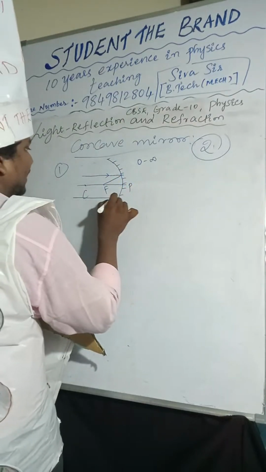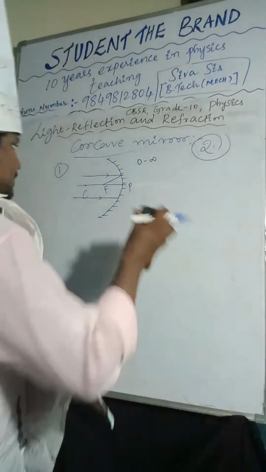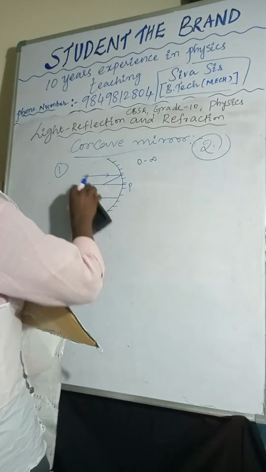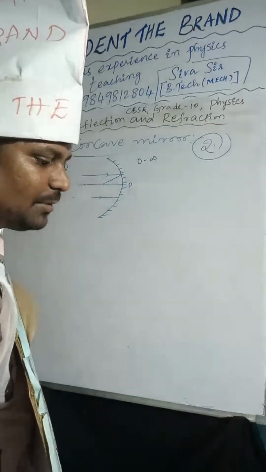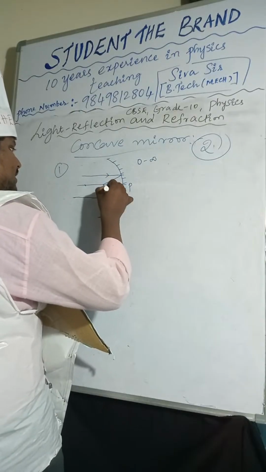One more light ray I am taking like this; after reflection, it passes.